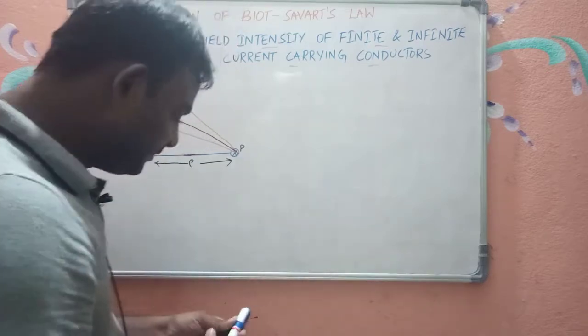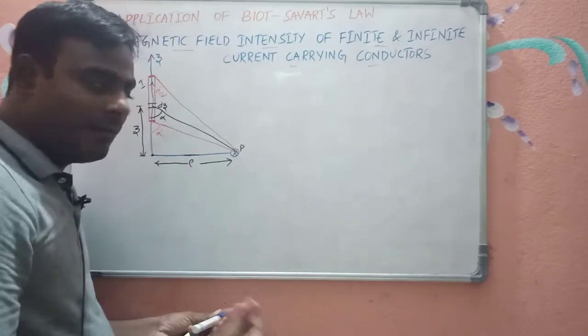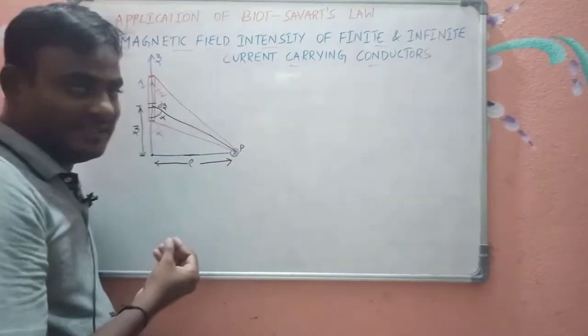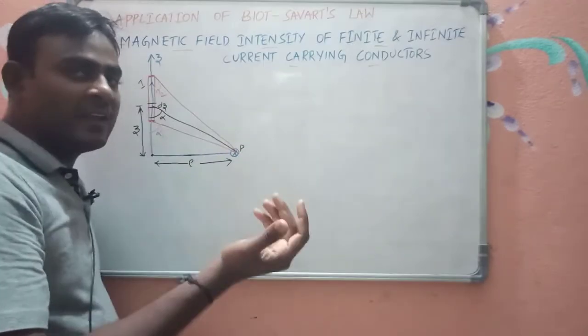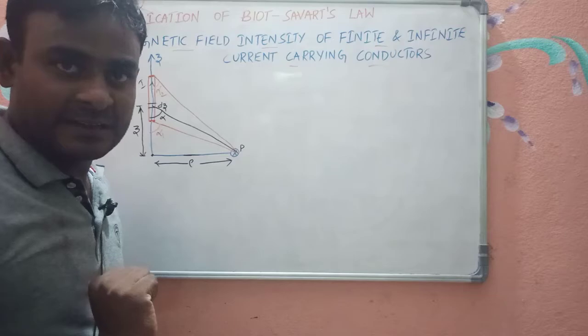In this video, first we will derive the magnetic field intensity due to a finite current carrying conductor. Then we can apply the same relation to an infinite current carrying conductor.